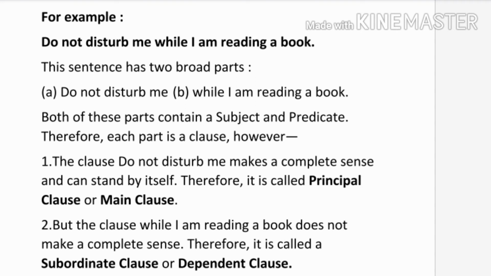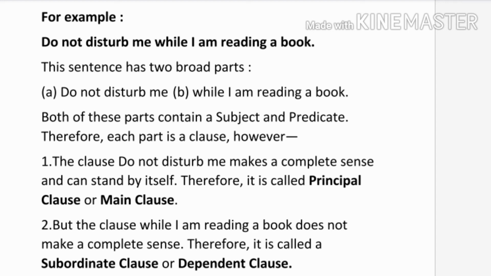We have two clauses in this sentence. First, "do not disturb me." Second, "while I am reading a book." We can simply say that this sentence has two parts. First, "do not disturb me," and second, "while I am reading a book." Both of these parts contain a subject and predicate. Therefore, each part is a clause.